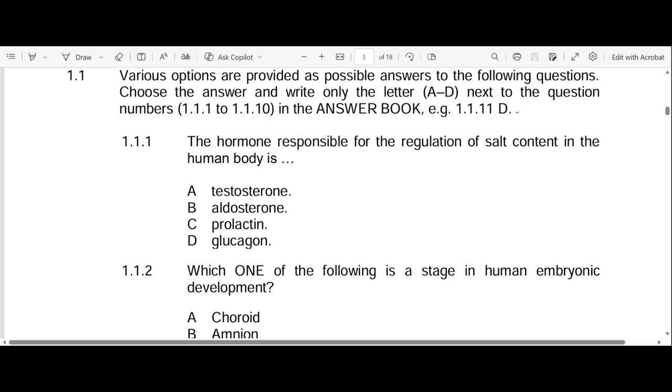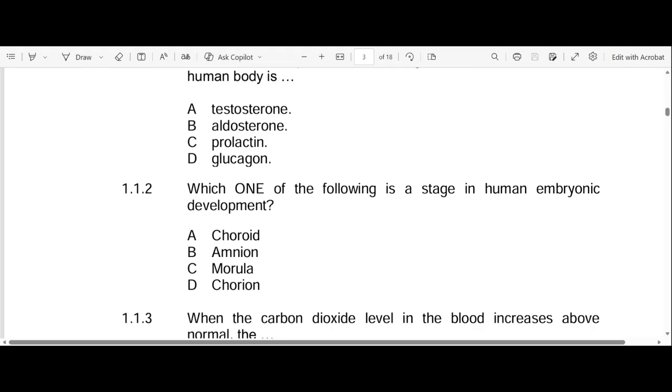Does that make sense? D, glucagon. Glucagon is responsible for sugar regulation in the body, or glucose regulation in the body. It's not responsible for salt content. So our answer here is B. Let's go to 1.1.2. Which one of the following is a stage in human embryonic development?